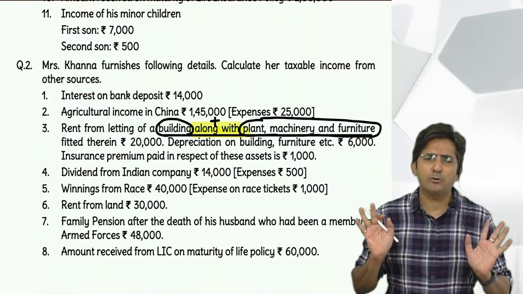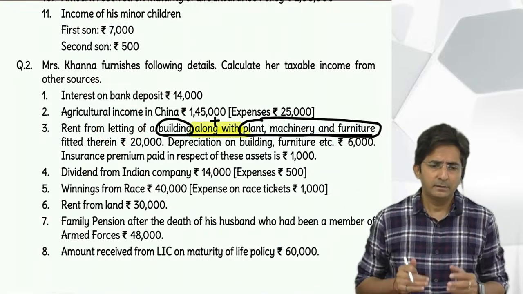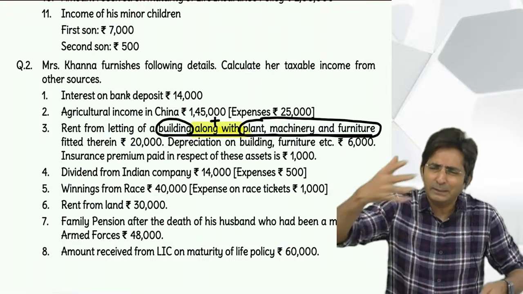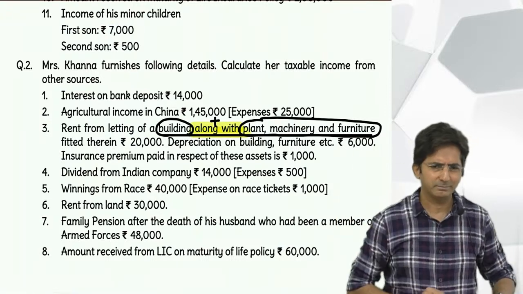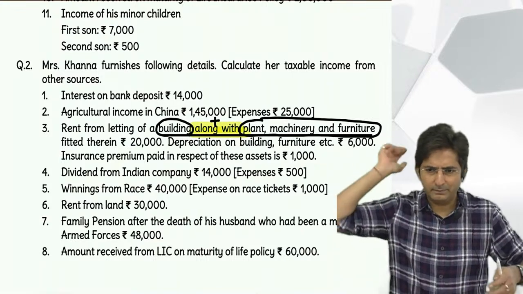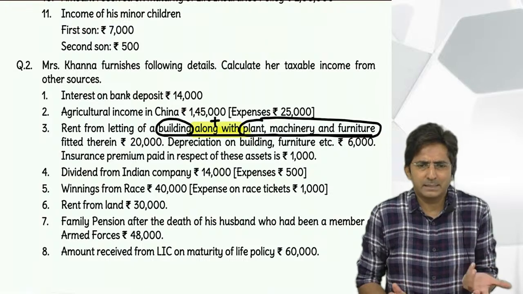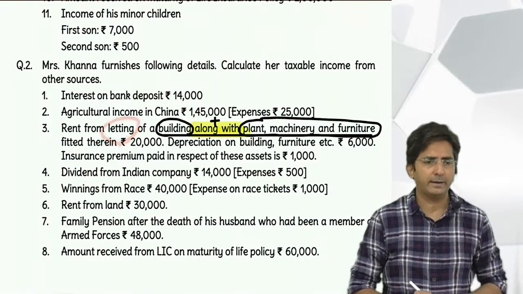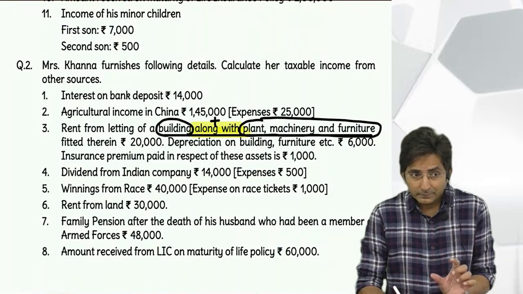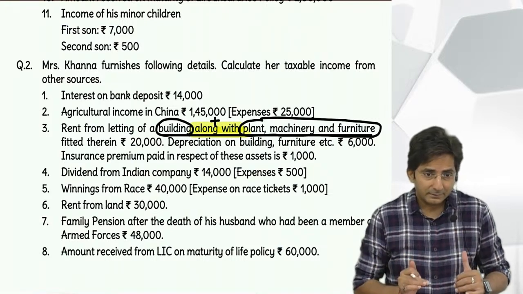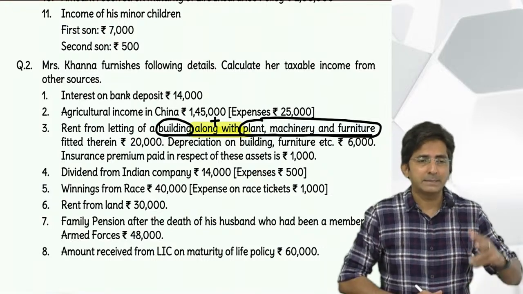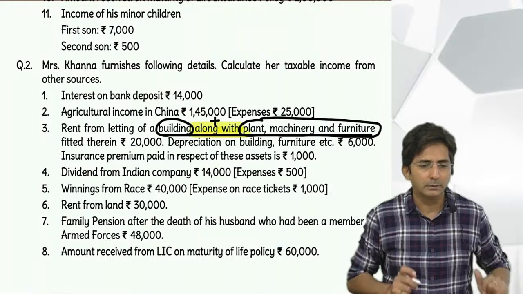For example, I have got something which I give on rent; to give on rent means to let out. Let means to let someone use it: you use it, but give me my rent. So letting is a general word to give on rent. If it is subletting, then it is a rented thing again given on rent. Anyways, that also comes in income from other sources.